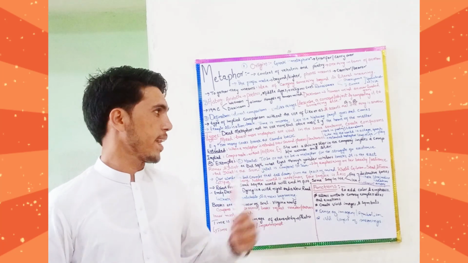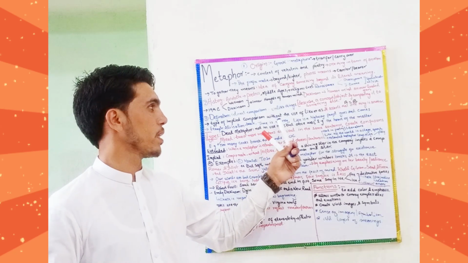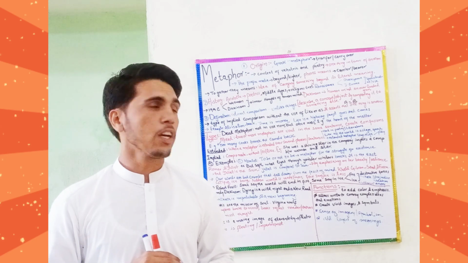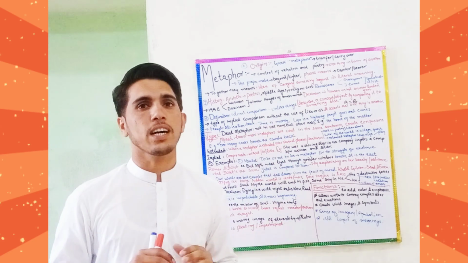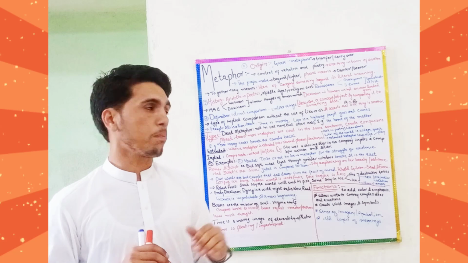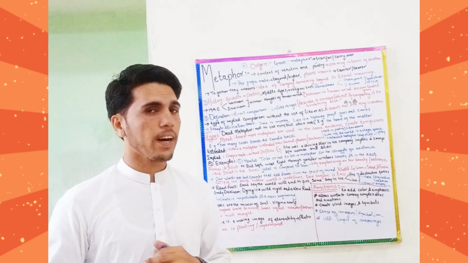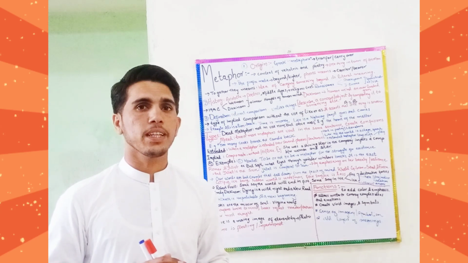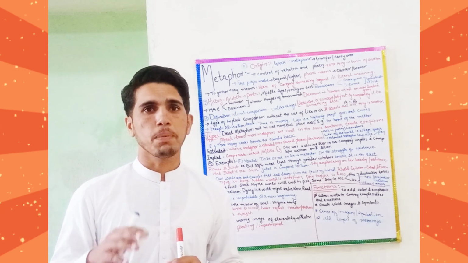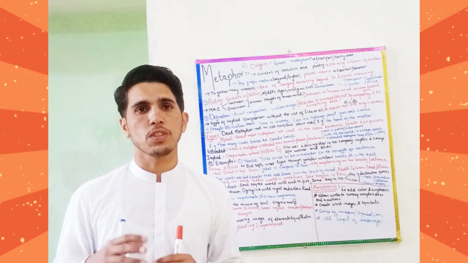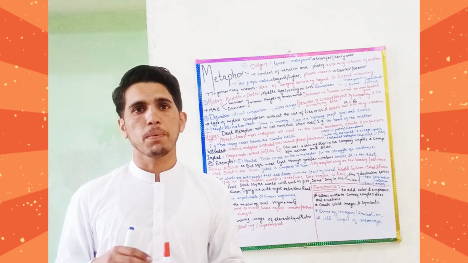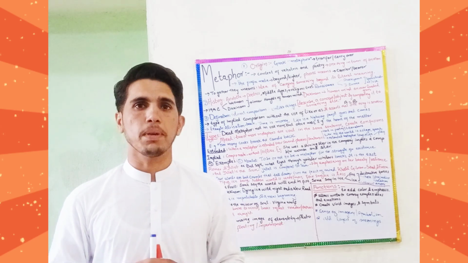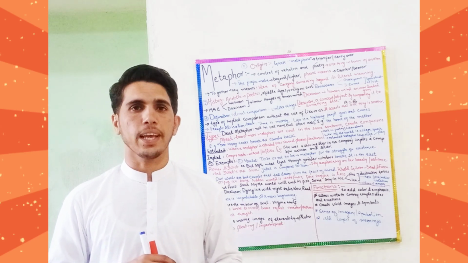Time is money. Here time is A while money is B. So there is a direct comparison between time and money. Time is money in the sense that time is as important as money is. Life is a highway. How can life be a highway? Life is like a highway, where people and vehicles come and go. The same goes for life, where people come in the case of birth and go in the case of death. So this is the metaphorical use of language.